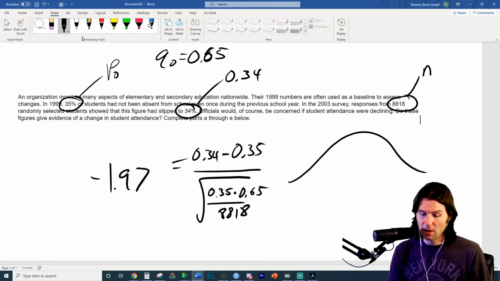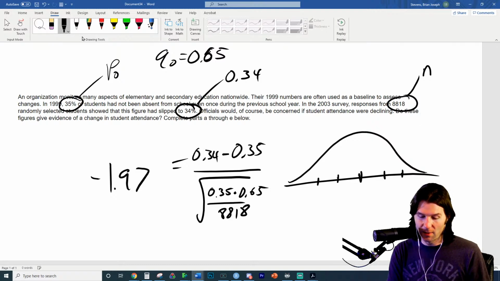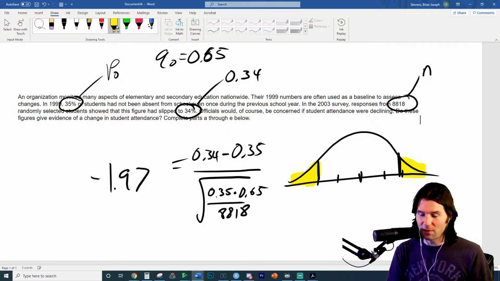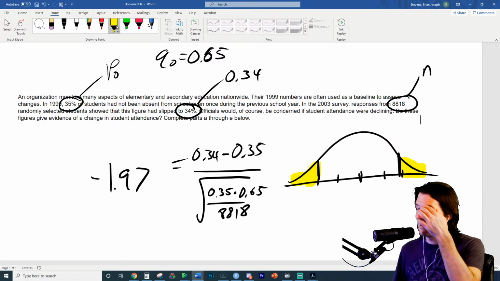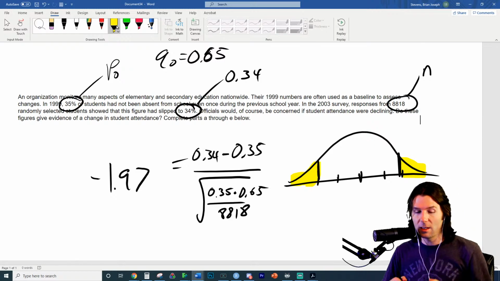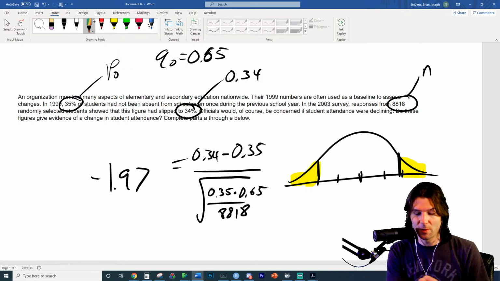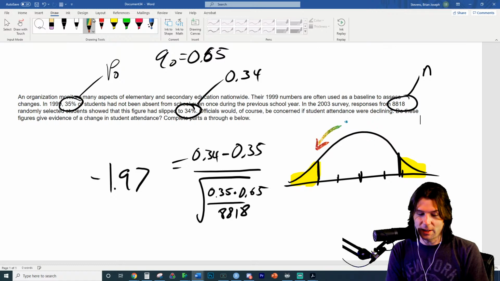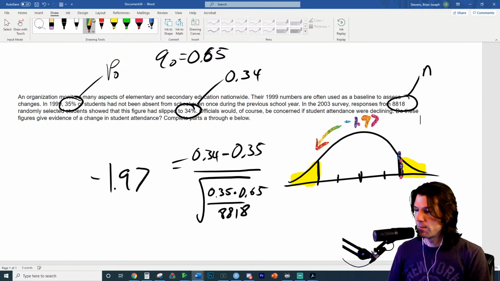So with it being negative 1.97, many of you might already know, if you've done a lot of these problems, that I'll make someone a stat1 legend if they tell me the p-value right now, because we don't even have to go to David M. Lane to solve this. If someone can tell me the p-value for this, which you should be able to figure out very quickly. Someone's watching this video later and is like, oh, I know it. They're like, oh, I got this. The p-value should be pretty easy to figure out right here, but don't worry if you don't know it. It's all right. There's a trick, because that's the z-score, and then this is just as extreme as the z-score.